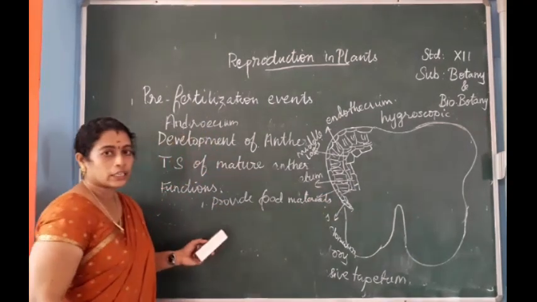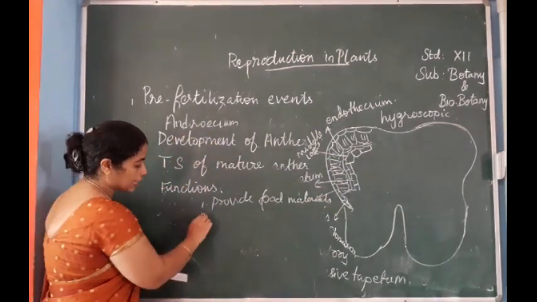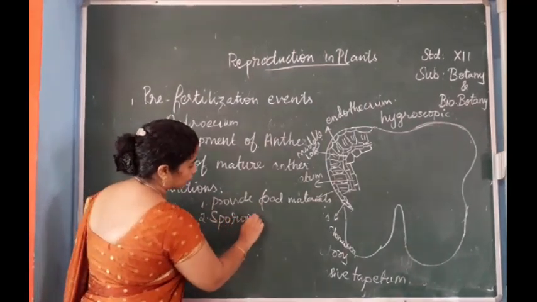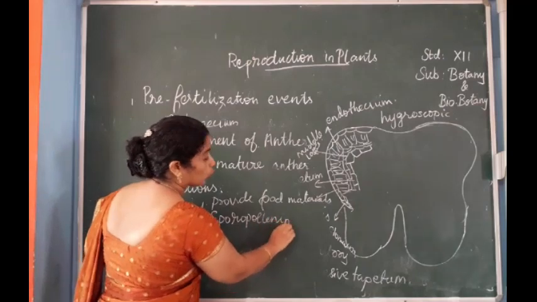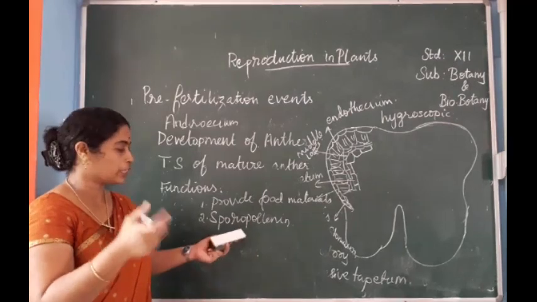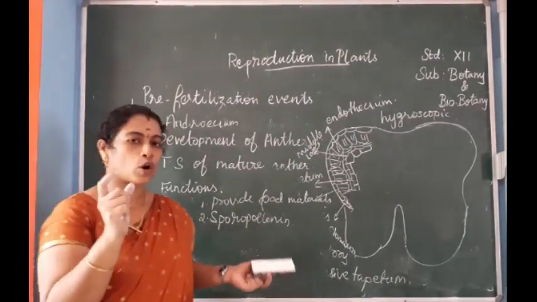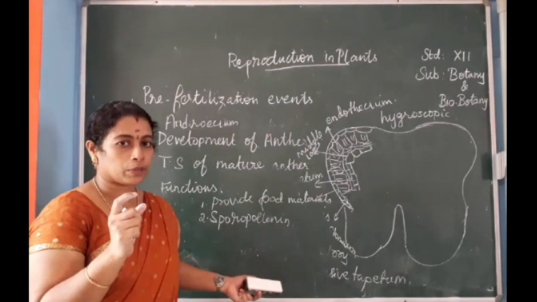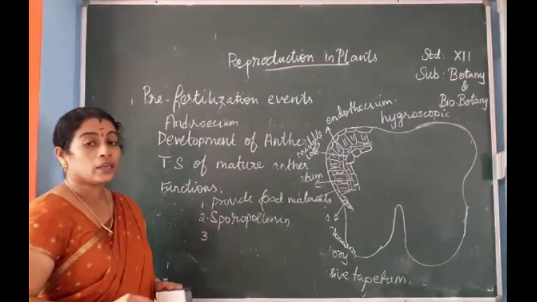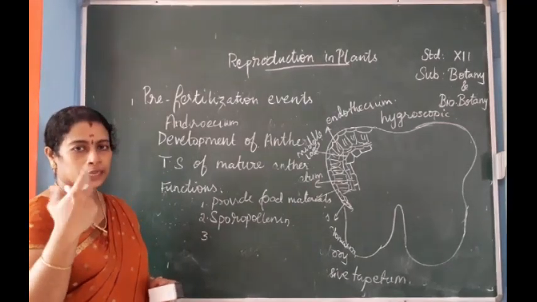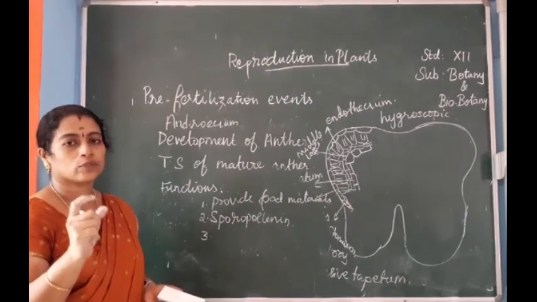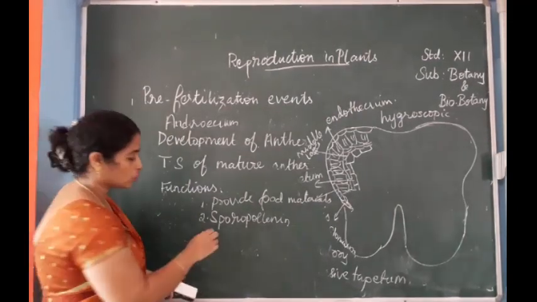Food materials for the developing microspores. Second one, it will provide sporopollenin, for the wall of the pollen grains. That is, the materials for the formation of pollen grains will be provided by this tapetum. That is sporopollenin. Next one, third one, it is pollen kit. It will help the pollen grains by providing substances for the formation of pollen kit through these bodies.